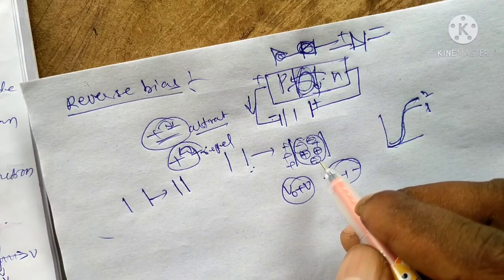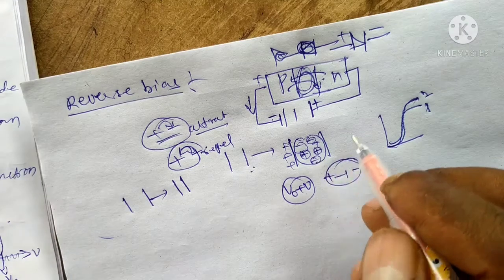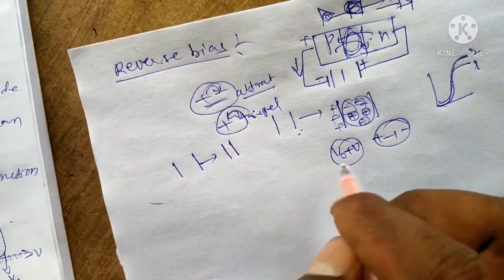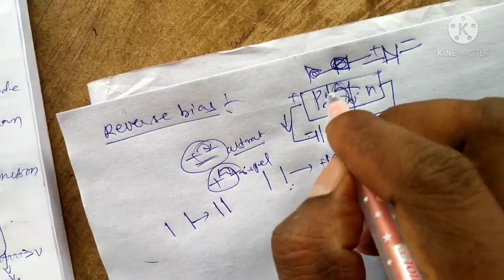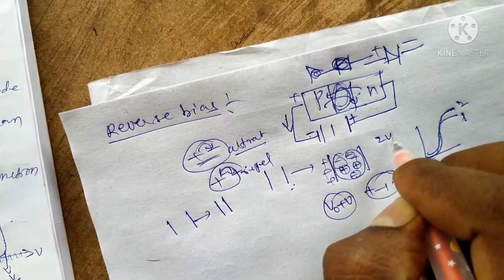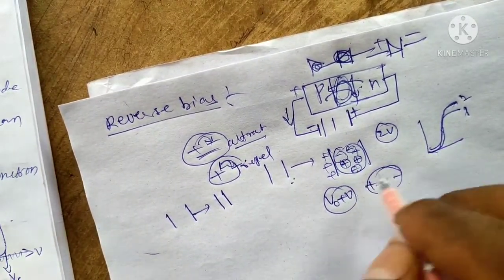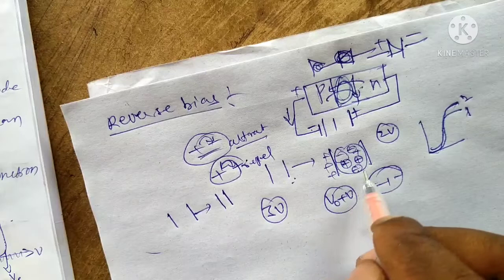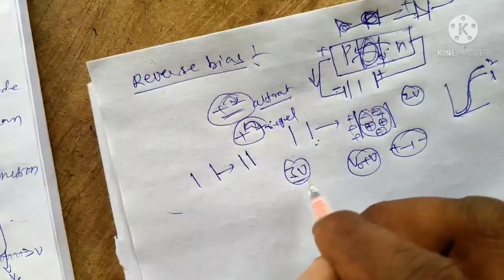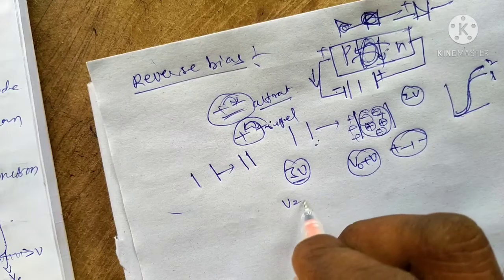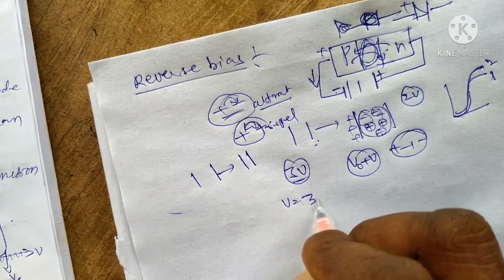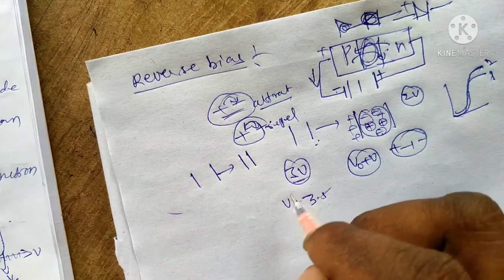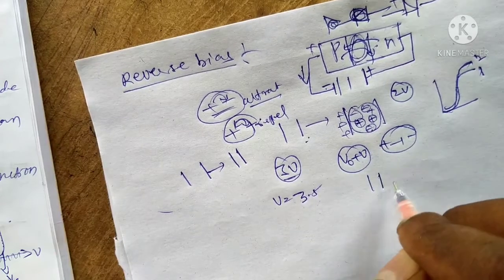Only a small amount of current will flow. See here, suppose the depletion layer voltage is 2 volts initially. When you connect the battery, the depletion layer voltage increases to 3 volts. Above 3 volts, suppose the applied voltage is 3.25 volts, the depletion layer will decrease from its initial width like this.